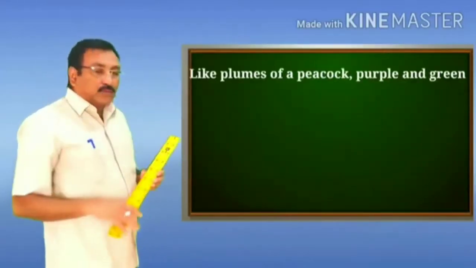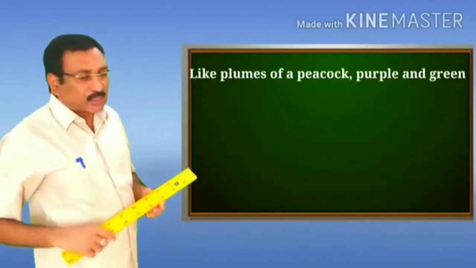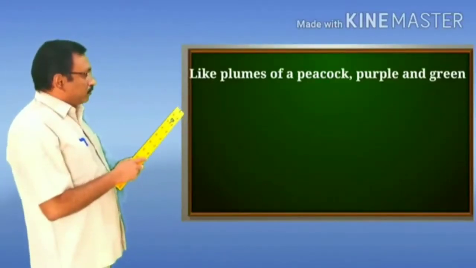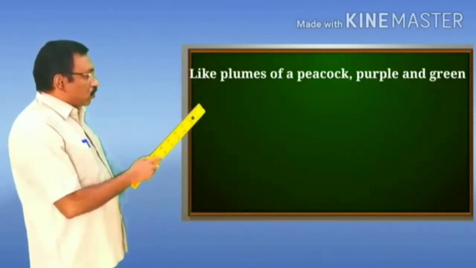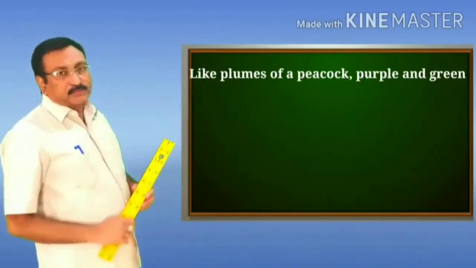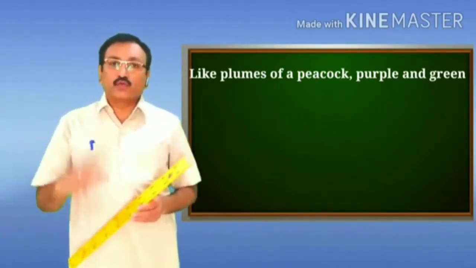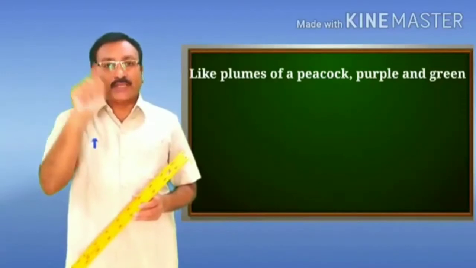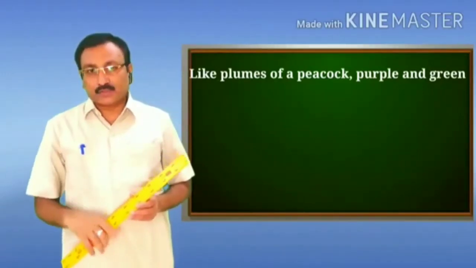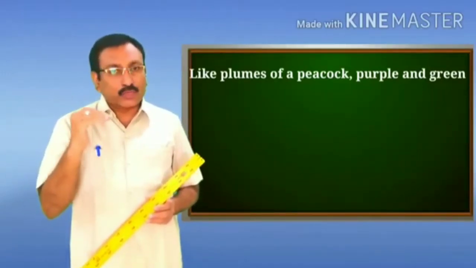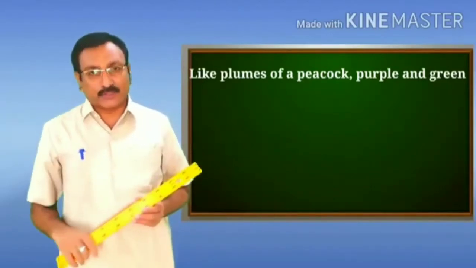Let us come to the third line from the second stanza. I read the line: like the plumes of a peacock, purple and green. In this line also we have two figures of speech, alliteration and simile. So I explain first how this line is an example of alliteration.